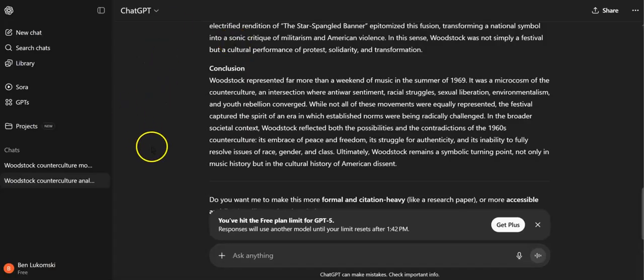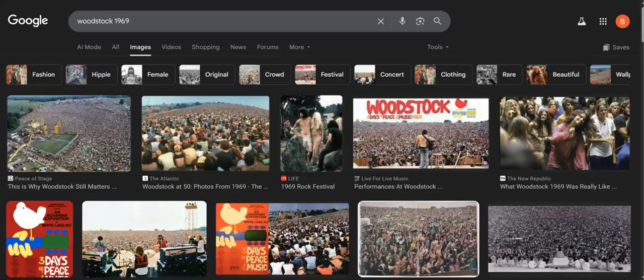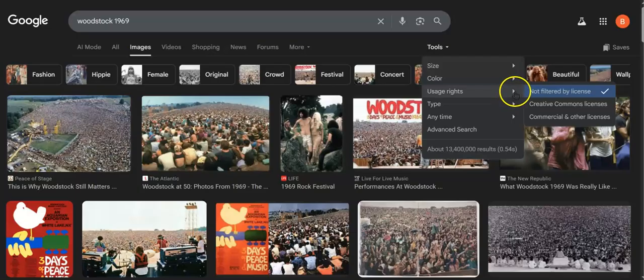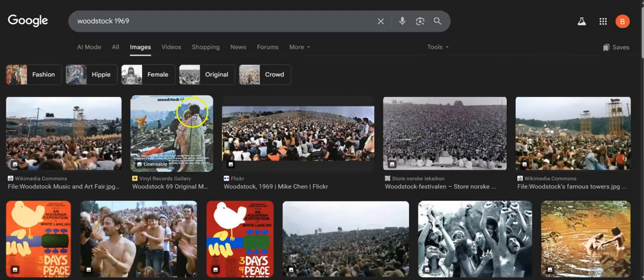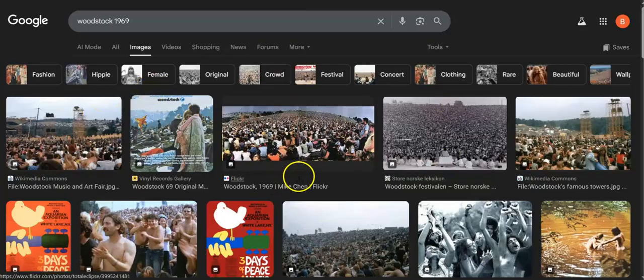So let's say in this essay that we're writing about Woodstock, we need to have some images for it. So on Google Images, you just search Woodstock 1969, click on Images. But we can't use all of these pictures because of copyright. So to figure out which images you can use and how you can use them, you're going to click on Tools, Usage Rights, and then Creative Commons Licenses. And this will give you all of the Creative Commons images here.